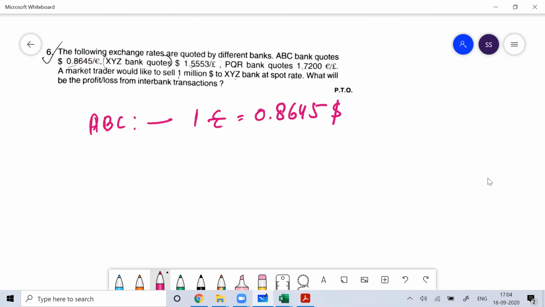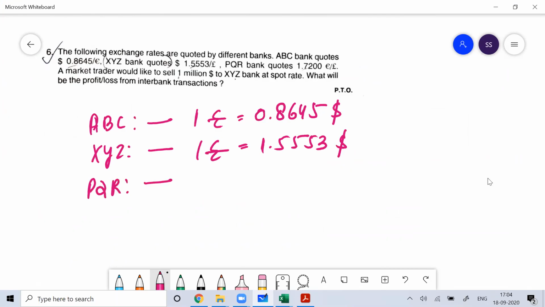XYZ bank quotes 1 pound is equal to 1.5553 dollar. Then PQR bank quotes 1 pound is equal to 1.72 euro.